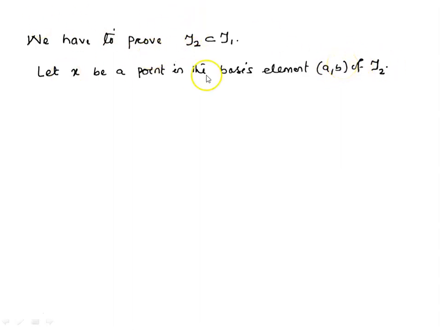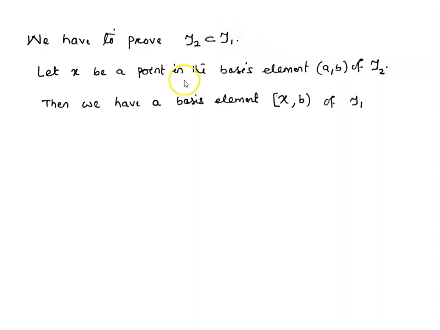Let x be a point in this basis element. If we can show that there exists a basis element of tau1 containing x and that basis element of tau1 is a subset of the open interval (a, b), then we are done.